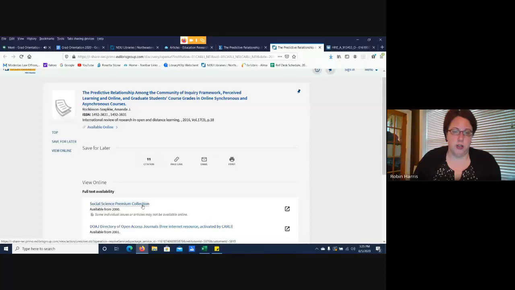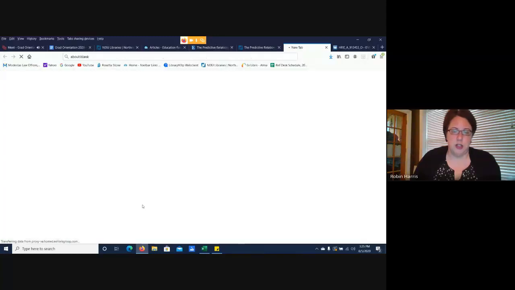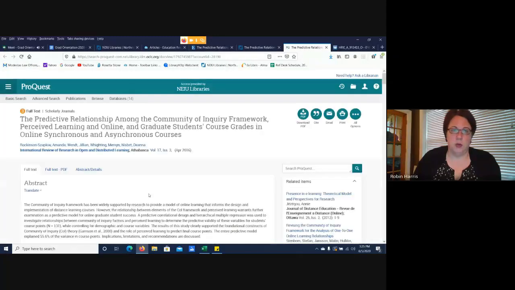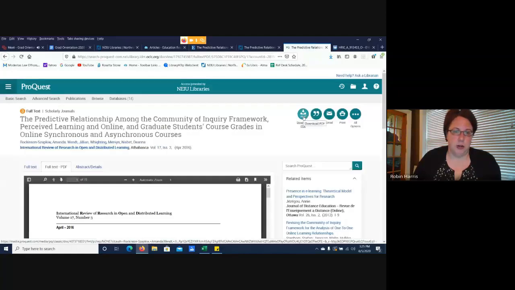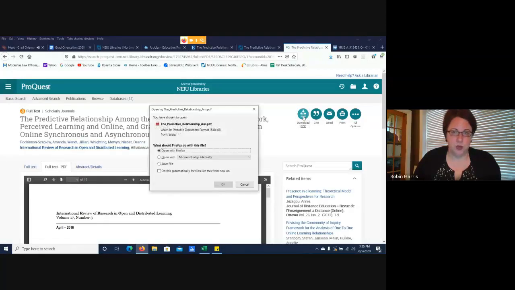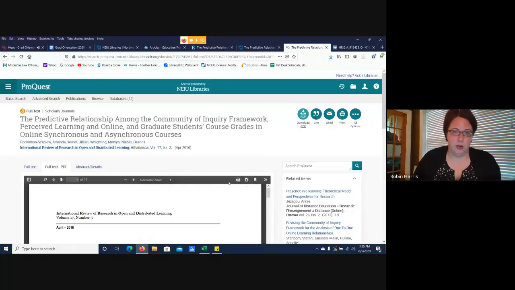So if I click on this link, it's going to take me directly to the article. It's just in a different database. So I can get to the full text PDF right here. I could download it from here. But regardless, I have it. It's right in front of me. It just took me an extra click or two to get to it.